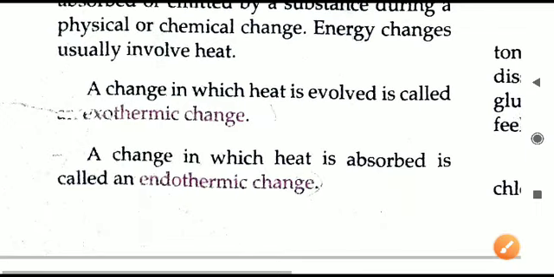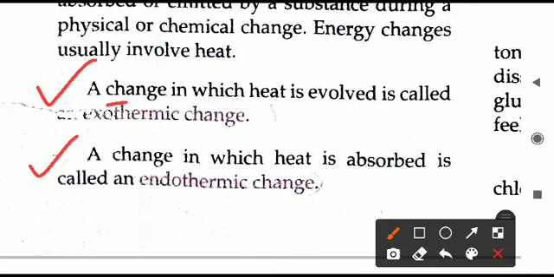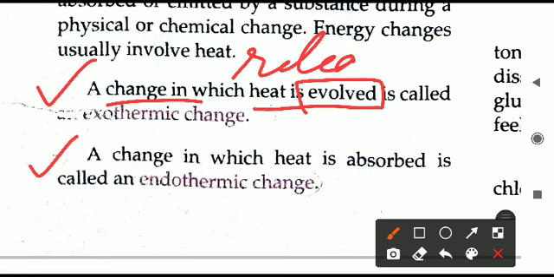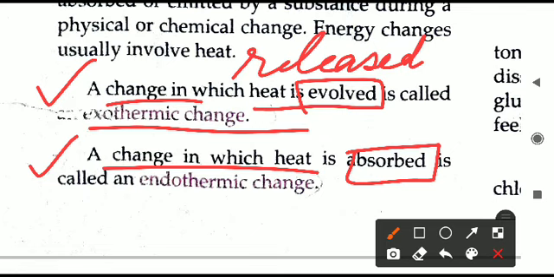Let us see some important definitions related to these changes. If the change is one in which heat is evolved, released or produced, we can write there that heat is released. So a change in which heat is released or evolved is called an exothermic change. On the contrary, a change in which heat is absorbed, or taken in, is called an endothermic change. Please do mark this or tick this in your textbook for your revision. It will be helpful and you have to learn both of these definitions.